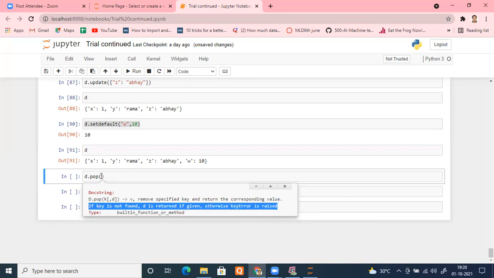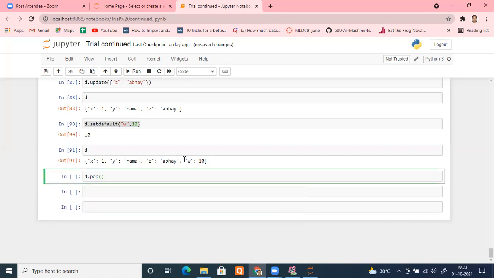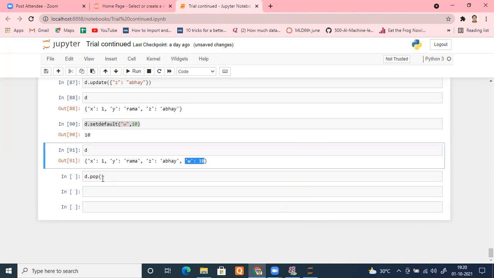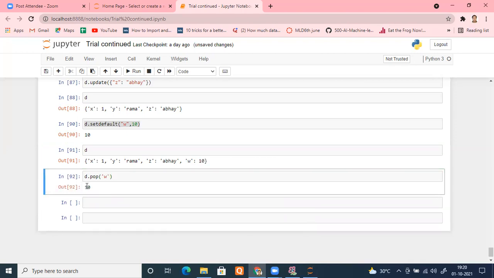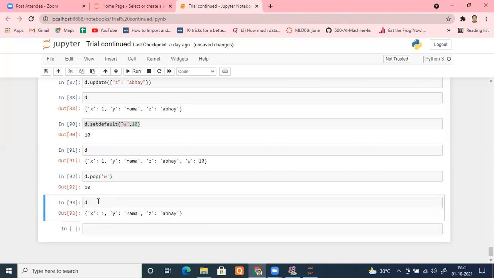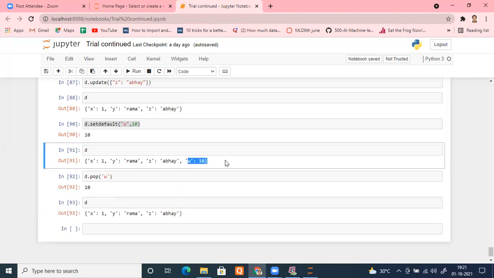For example, I just added this W. I didn't mention anything, I just wanted to remove W. So I just passed W here. It will return its value, 10, which can be saved anywhere, and remove this element from the dictionary. Check D now. It won't have these entries, W and 10.